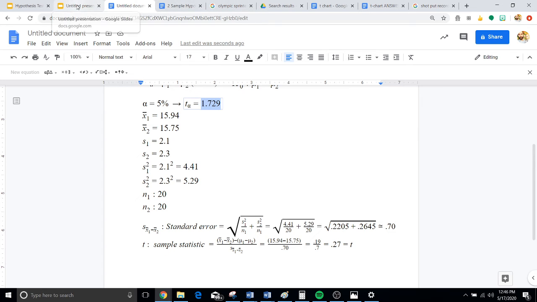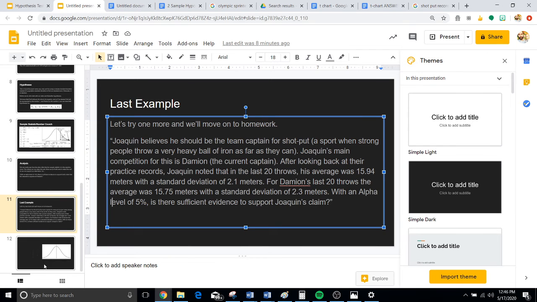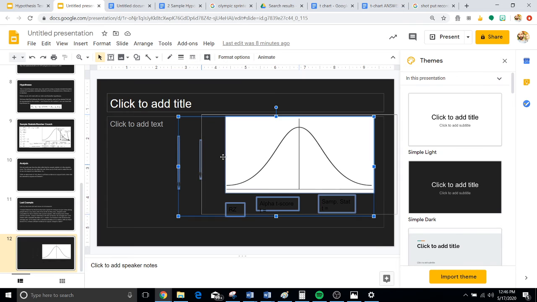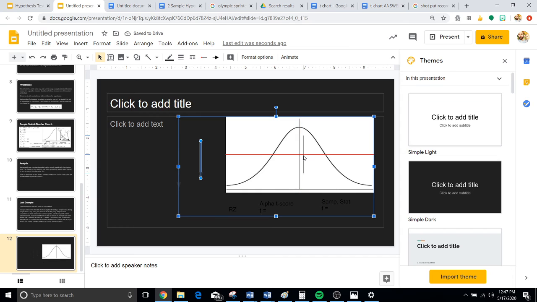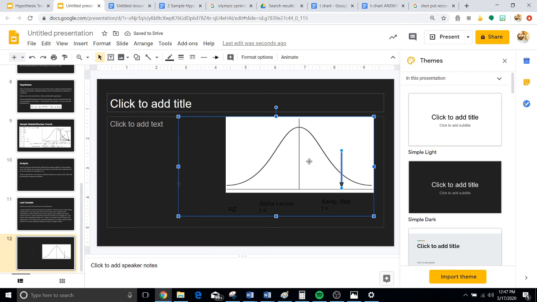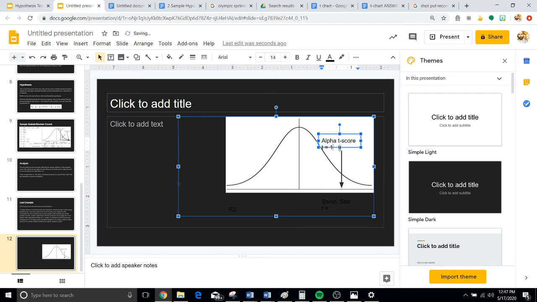So let's take a look at how that would look on a curve. Let's put our alpha level at 1.729.